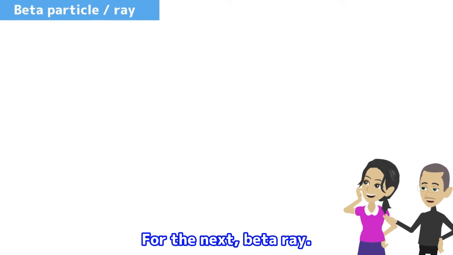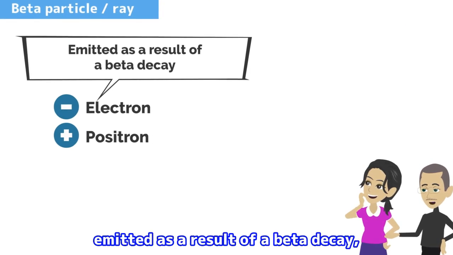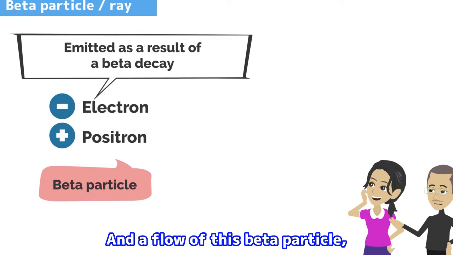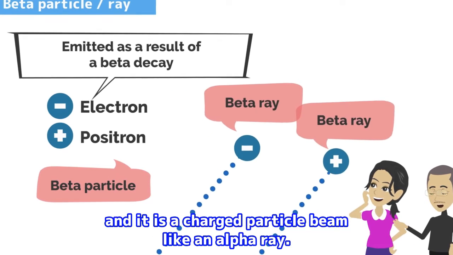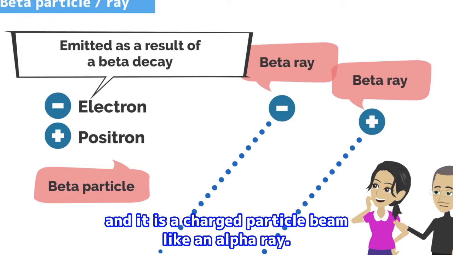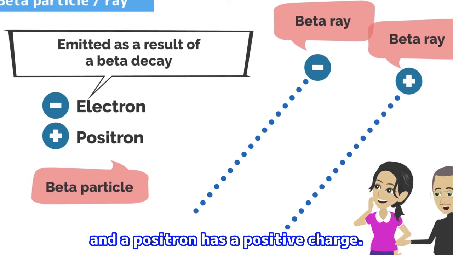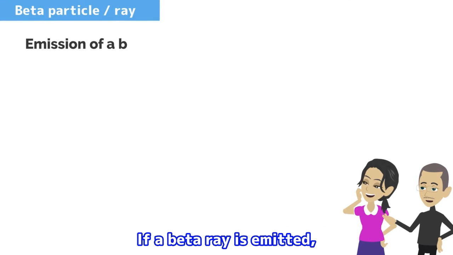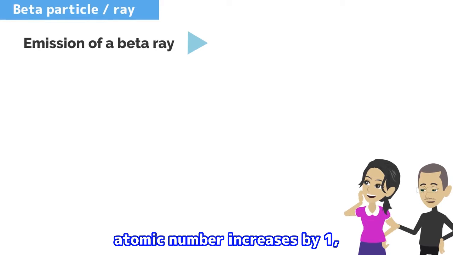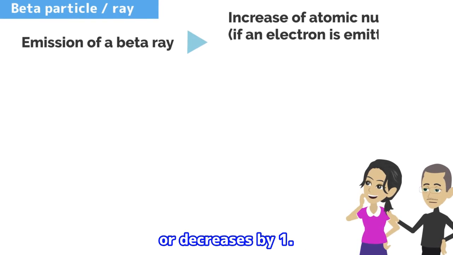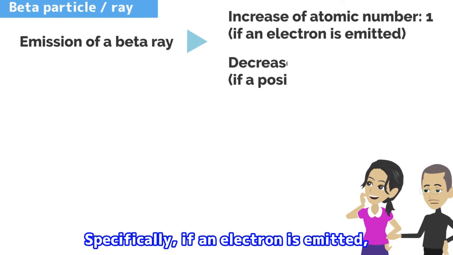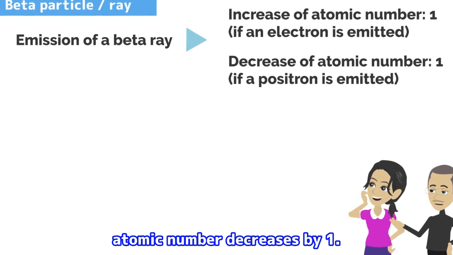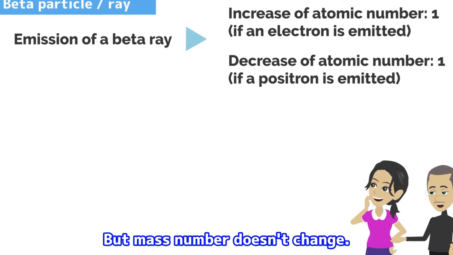Next, beta ray. An electron or a positron, emitted as a result of a beta decay, is called a beta particle. And a flow of these beta particles is called a beta ray, and it is a charged particle beam like an alpha ray. An electron has a negative charge, and a positron has a positive charge. If a beta ray is emitted, atomic number increases by 1, or decreases by 1. Specifically, if an electron is emitted, atomic number increases by 1, and if a positron is emitted, atomic number decreases by 1. But mass number doesn't change.